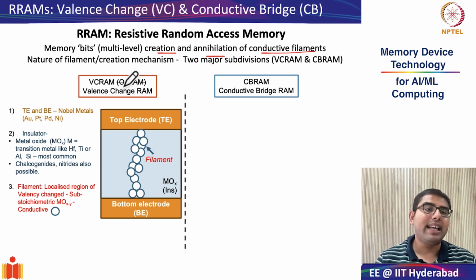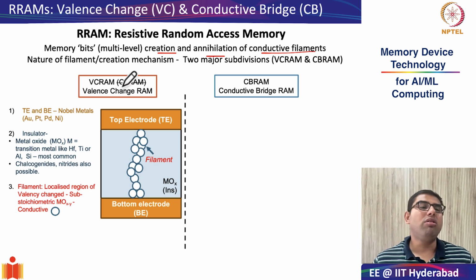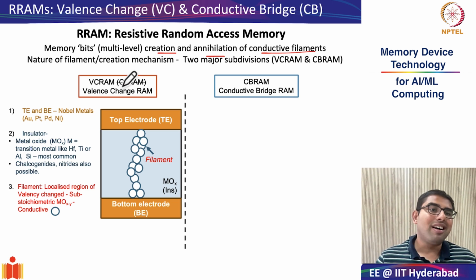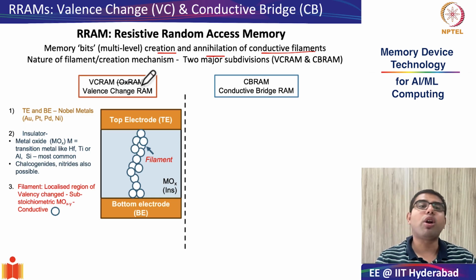Before we begin with VCRAM, it is important to note, for historical reasons, earlier VCRAMs were also called OXRAMs, where OX stands for oxides. This is because the first generation of VCRAMs only had oxide as the insulating or dielectric material, but now it has been shown that this is an obsolete term because similar things can be shown for other compounds which are insulating as well.